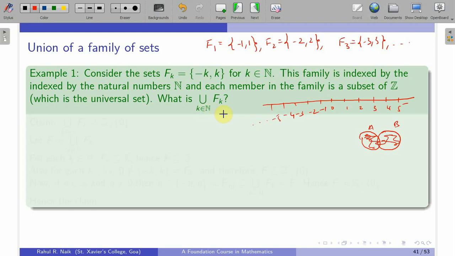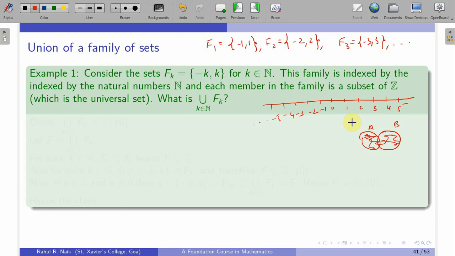So I would see how this fk covers the real line, and we will take the collection of all the elements in each fk. In the first one, in f1, I have minus 1 and plus 1. So this minus 1 and plus 1 will belong to the union of fk. In f2 I have minus 2 comma 2, so I would add this also in the union of fk. So minus 2 comma 2. f3 minus 3 comma 3, and this goes on.